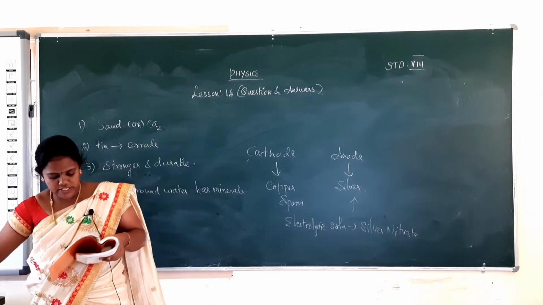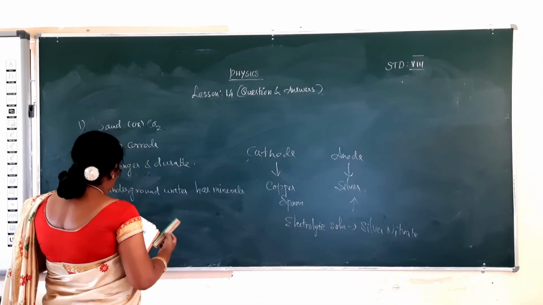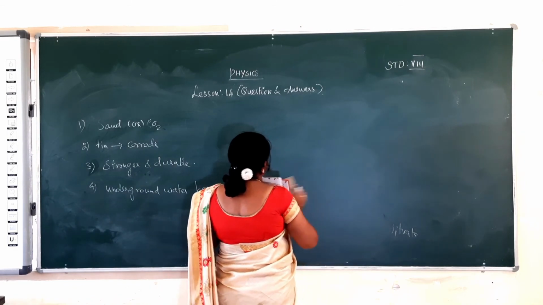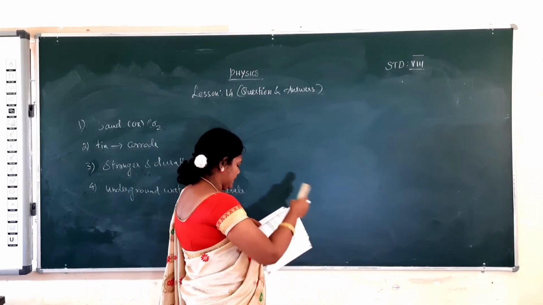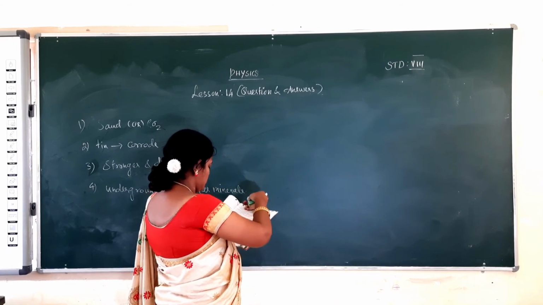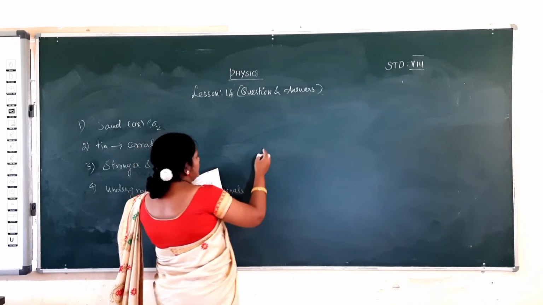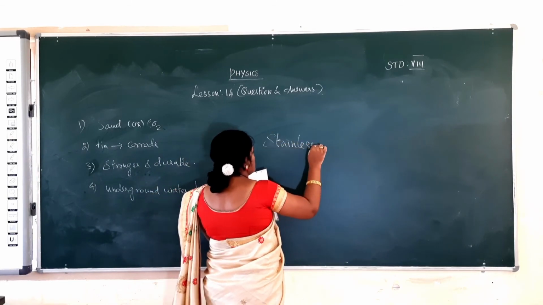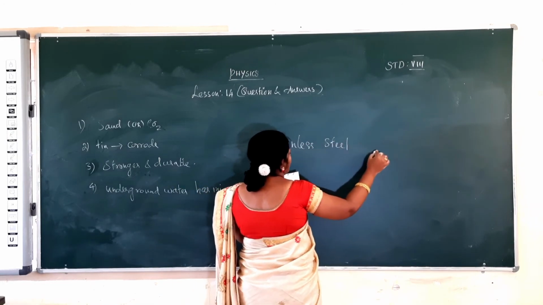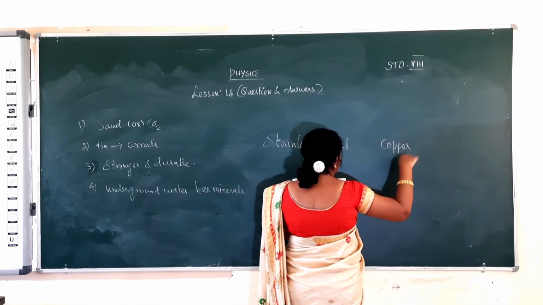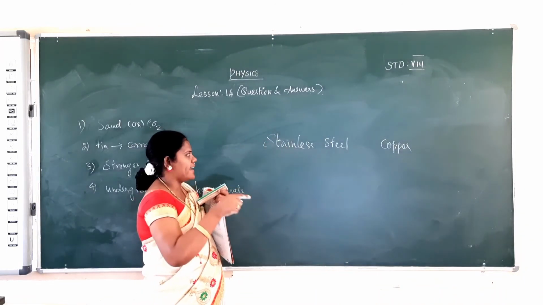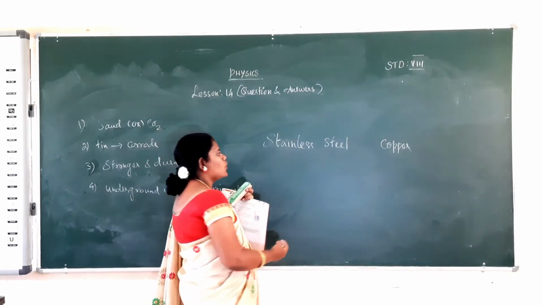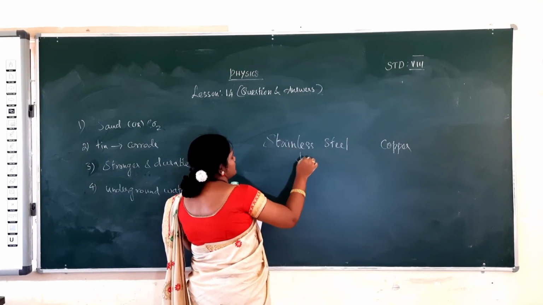That activity is electroplating a stainless steel rod with copper. So we have to coat a copper layer on stainless steel. What will we choose as the cathode? Copper is to be coated on stainless steel, so stainless steel will be taken as the cathode.